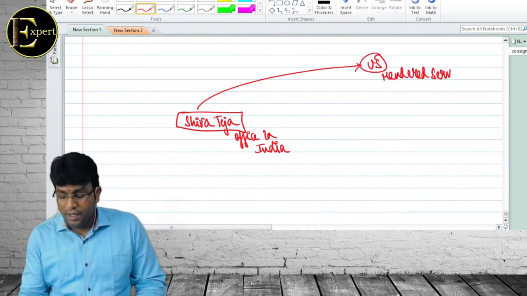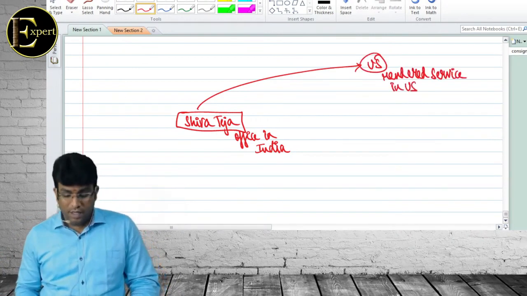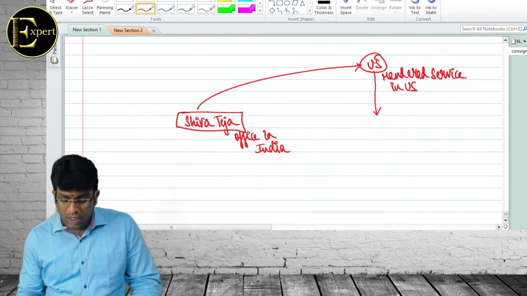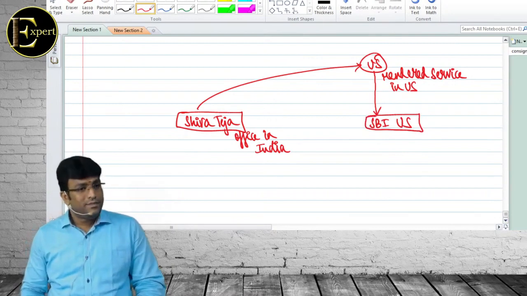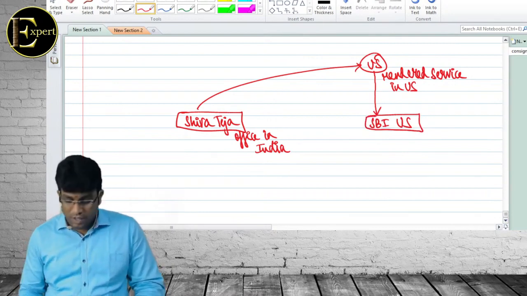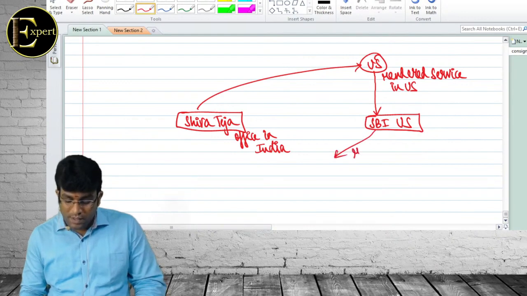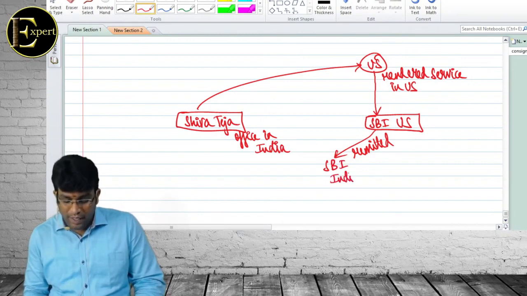I rendered service in US. This fellow deposited money in SBI US, State Bank of India US branch. From SBI US, the amount is remitted to SBI India.